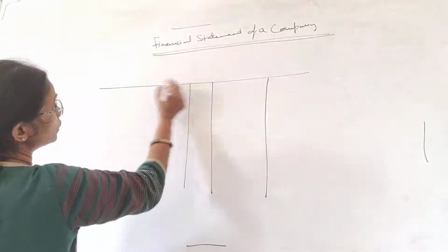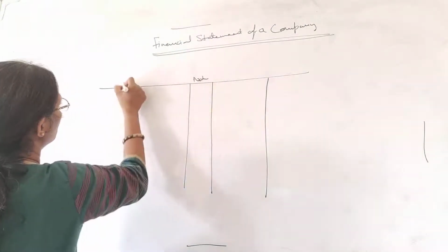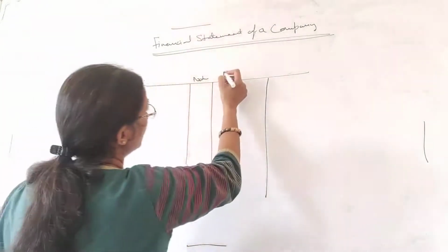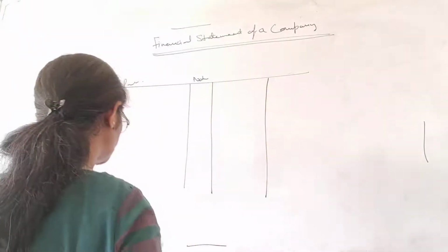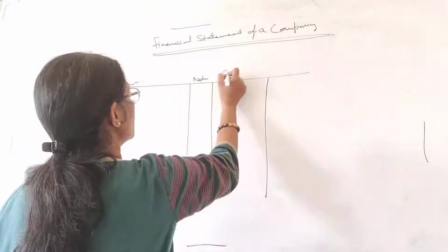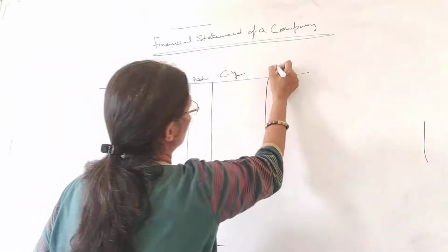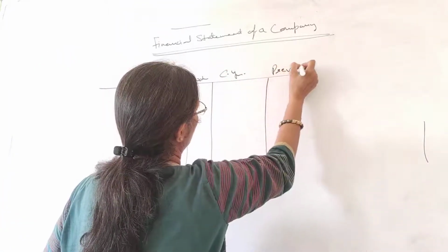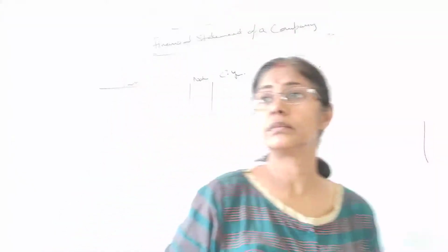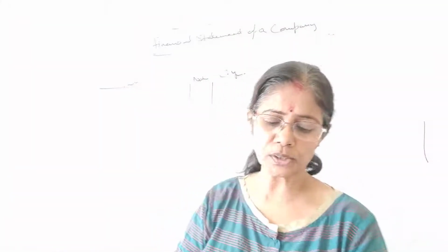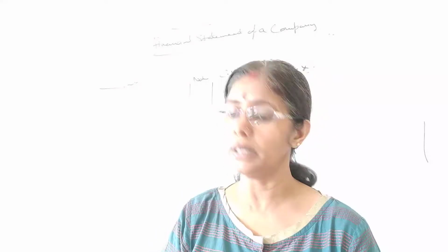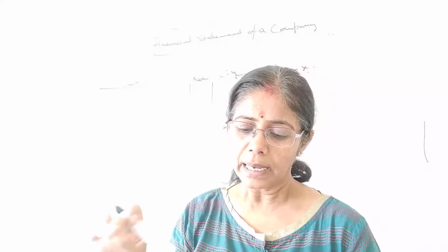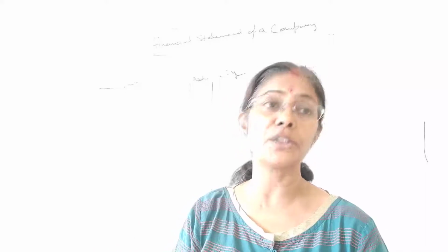So this is your note, particulars. This is your current year, and this is your previous year. Okay, so just look into your book. First comes the particulars, then the note number, and then the figures as at the end of the current reporting period.